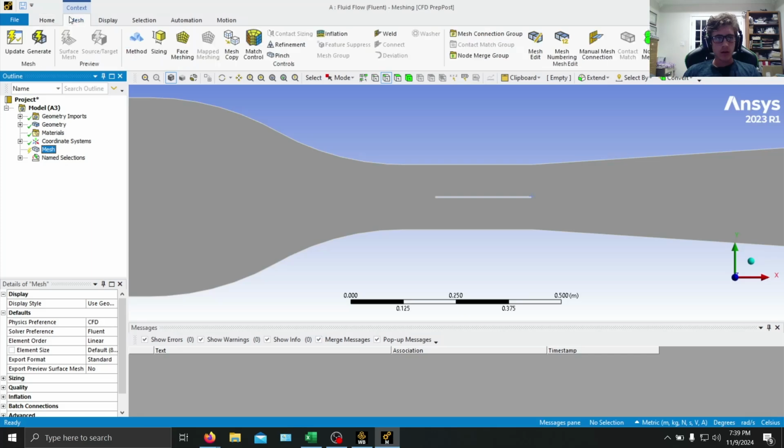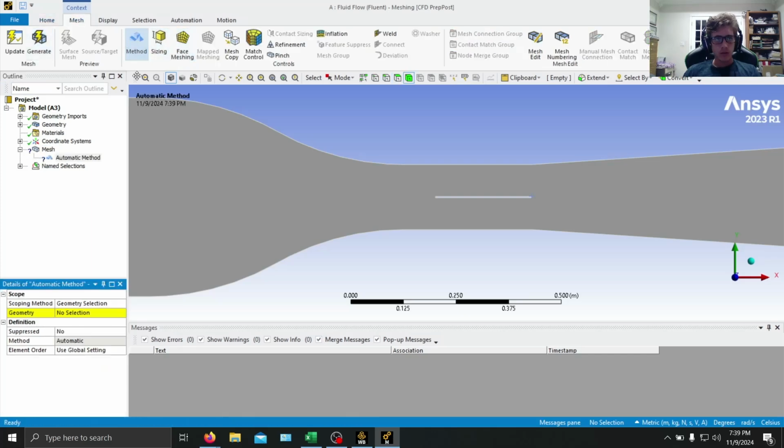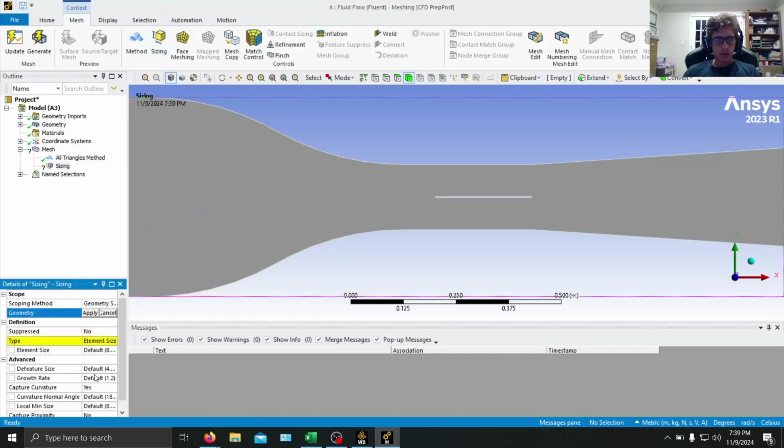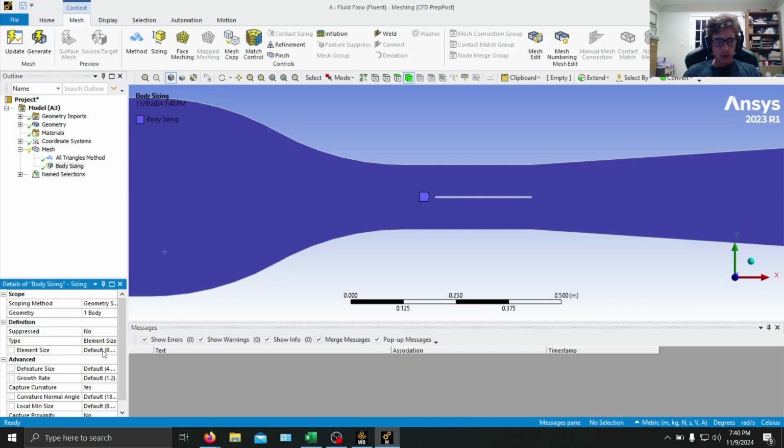We can go to Mesh, Method. We're going to do triangles, and then go to Sizing. And then we're going to change this to 0.003. For the actual simulation data, we use 0.002, but for the sake of speed, we're going to use 0.003.